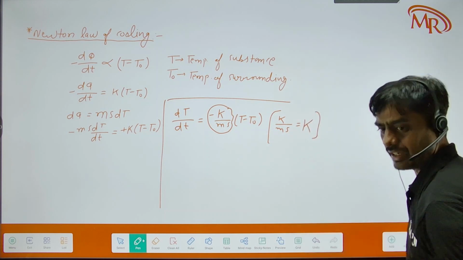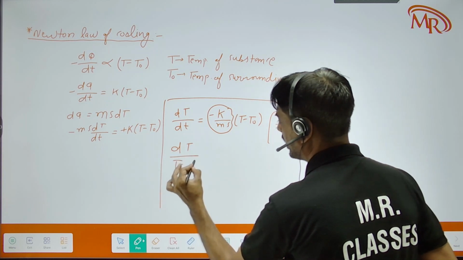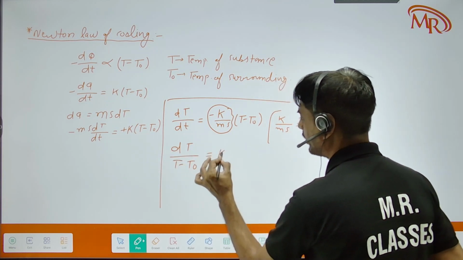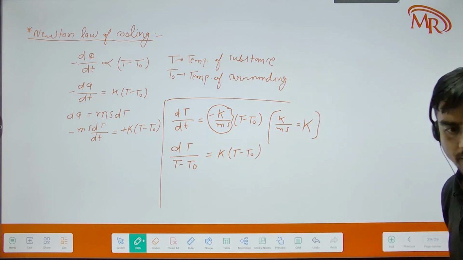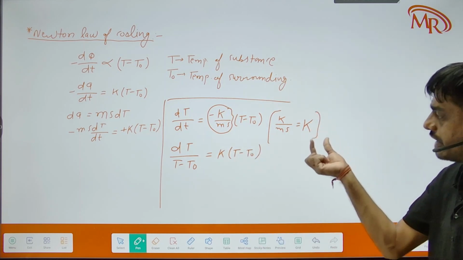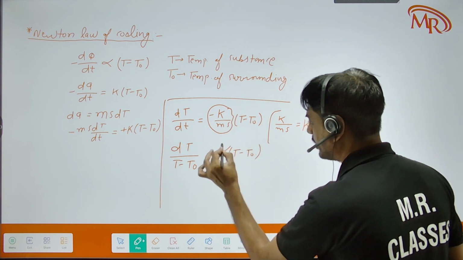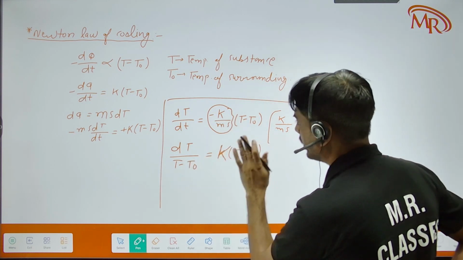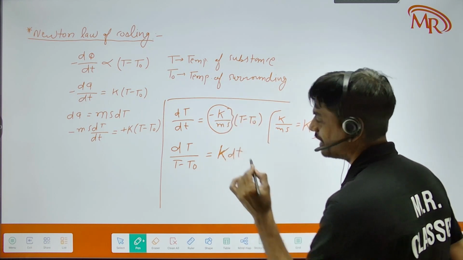Let it be capital K. So I take capital K, this was small k. Now tell me, sorry, it is not T minus T naught, it is just dT.